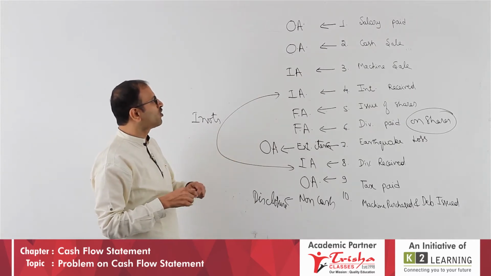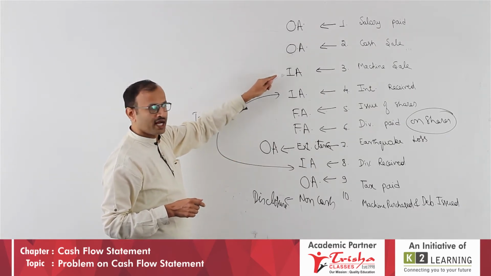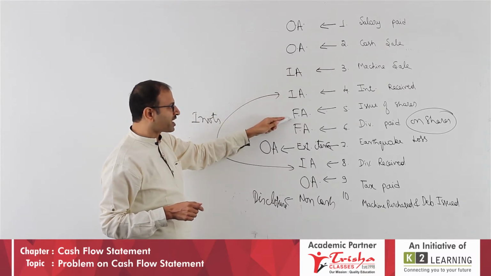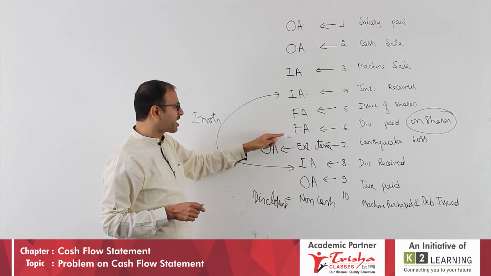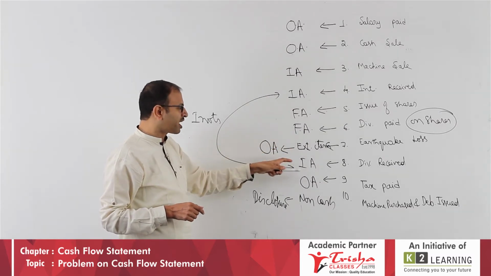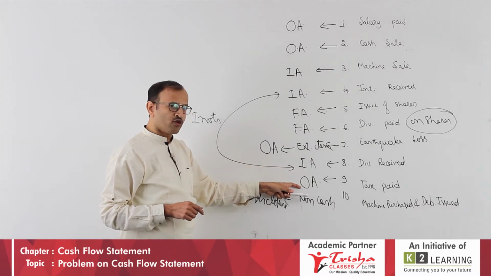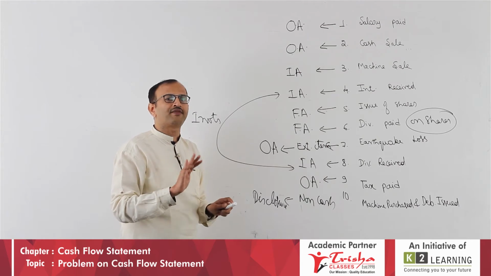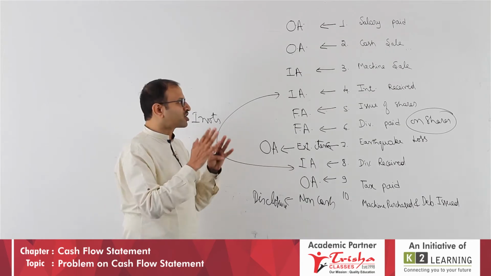So your answers: 1 OA, 2 OA, 3 IA, point number 4 IA, point number 5 FA, point number 6 FA, point number 7 extraordinary item, operating activity, answer is OA, 8 IA, 9 OA, and the 10th is no activity, only disclosure; no activity is to be referred there. I think you understood all 10 points.